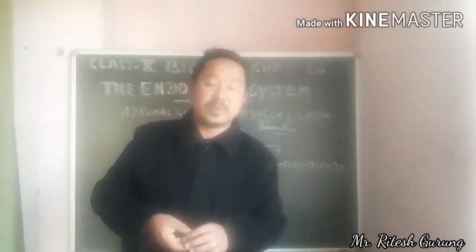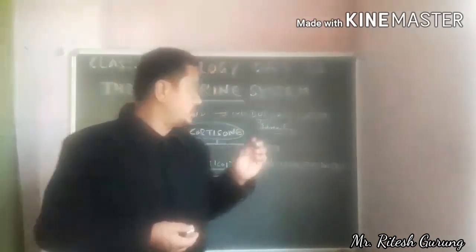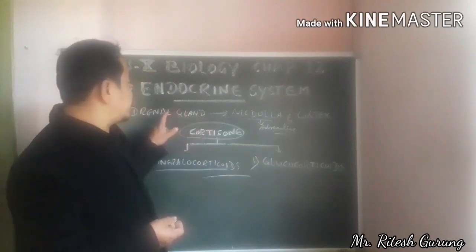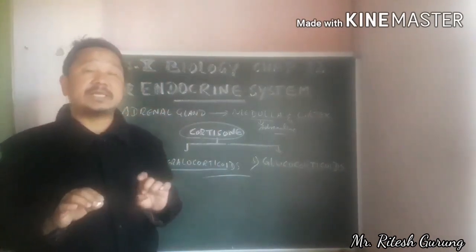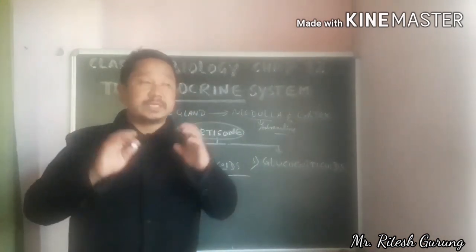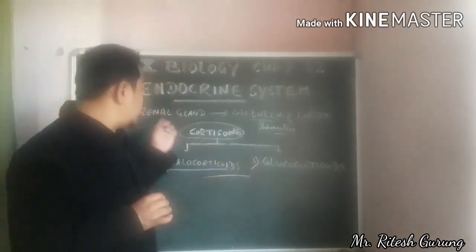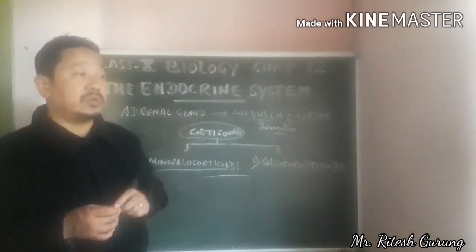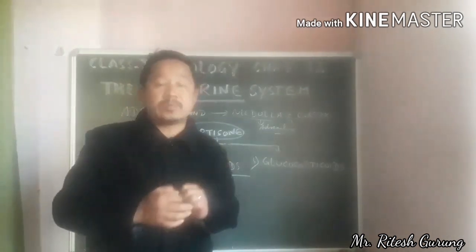Sometimes this cortical region, this adrenal cortex, this part of the adrenal gland, which as I told you is there on the kidney, right on the top of the kidney, grows more than its normal size.